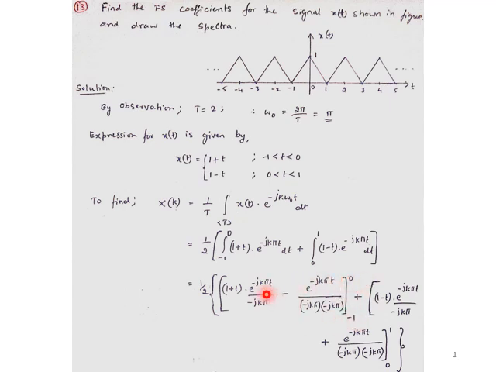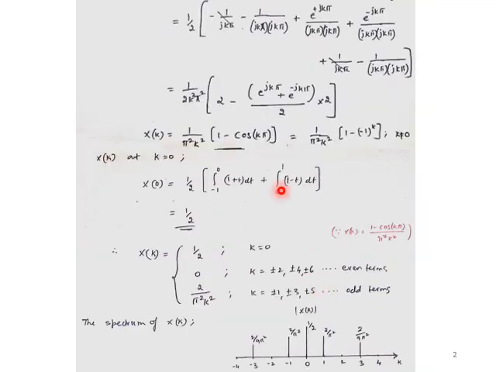What is going to happen? If I substitute for the two terms, here 0 gives 1 plus 0, this term exists, here e to the power 0 divided by this term exists. Minus of this term, 1 minus 1 is 0, so this is not required. Minus of minus becomes plus, so e to the power minus j. So the first term will look like this after simplifying.